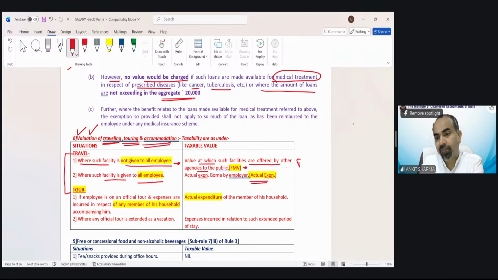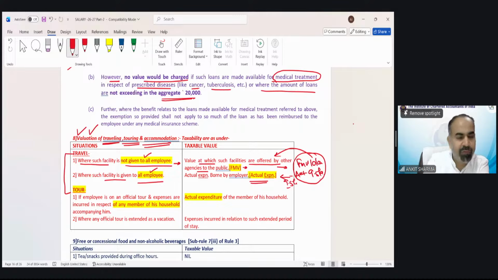Suppose the FMV has been given as 10 lakh rupees and actual expenditure paid is 9.5 lakh. If this is the first case, then the taxable value we will take in the exam is 10 lakh. If this is the second case, then we will tax 9.5 lakh rupees. So both values would be given. You have to see which case is applicable. If not all employees, then 10 lakh taxable. If all employees, then actual expenditure needs to be taxed.